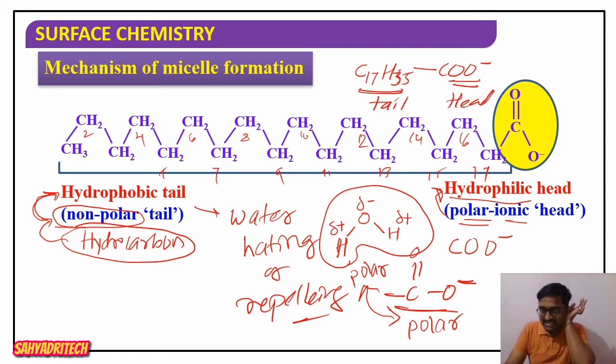Just to understand easily, the molecule is specified as a tail part and a head part. So the C17H35 part is considered as the tail and it is hydrophobic in nature, and the COO⁻ group is considered as the head part of the molecule and it is hydrophilic in nature.